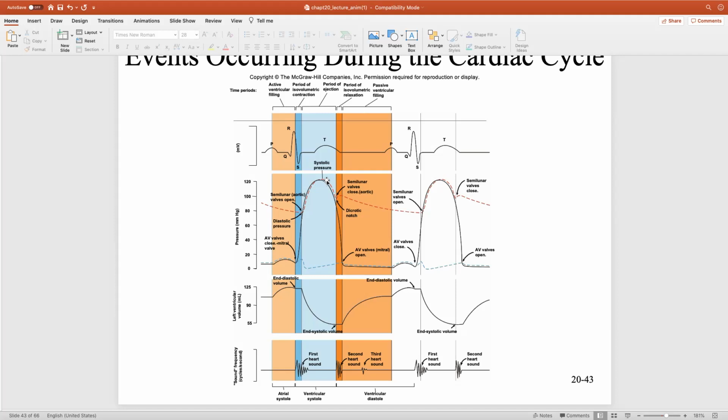So systolic blood pressure is the maximal pressure that is measured during left ventricular systole, which also correlates with the maximal pressure when we measure the aorta. That's systolic. Diastolic is something different, and we'll talk about it in chapter 20. So this is just a kind of review of this. I do have a video just on this, and it describes what happens with the heart sounds as well.